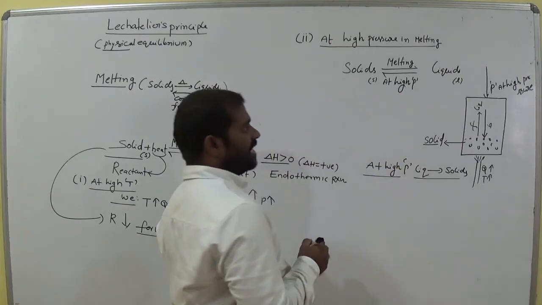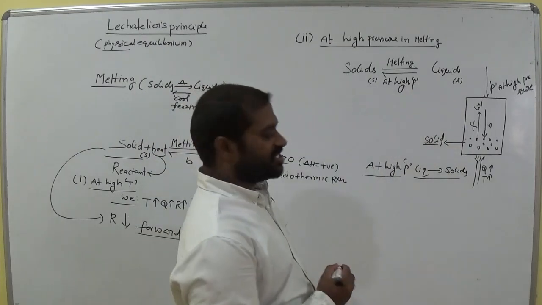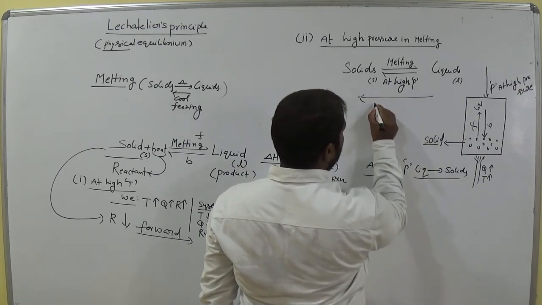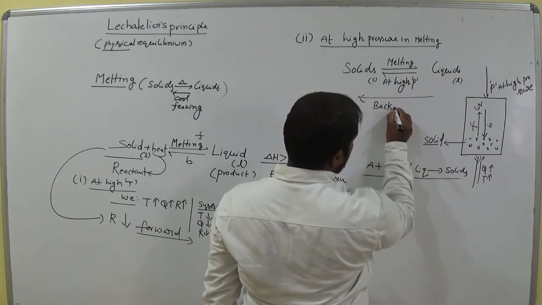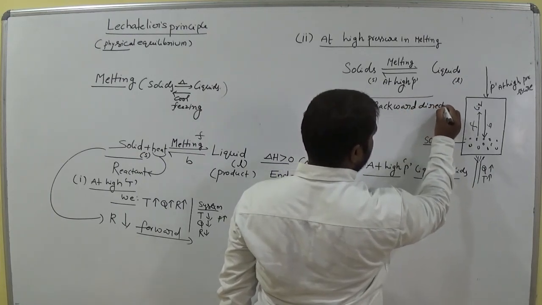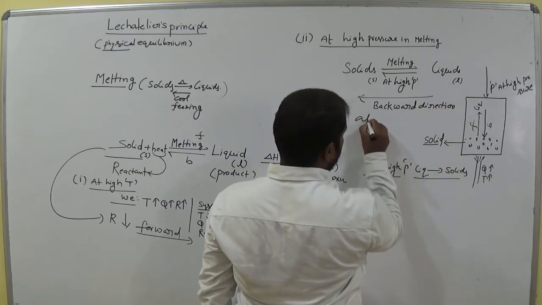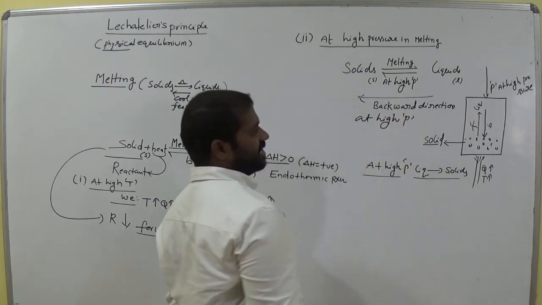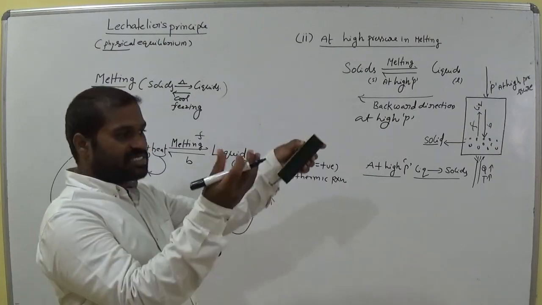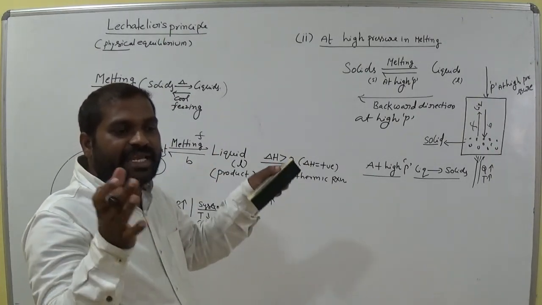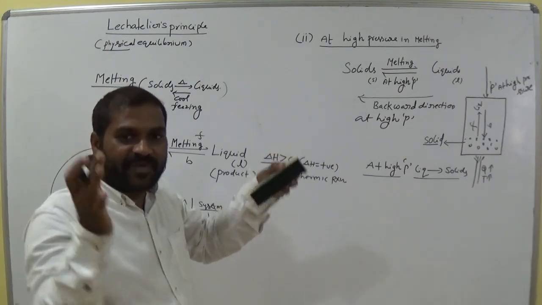That means liquid converted to solids means which direction? Backward direction. Backward direction takes place at high pressure. Is it clear? When liquid molecules are compressed, they undergo compression. That means molecules are very close. The molecules are in perfect order.